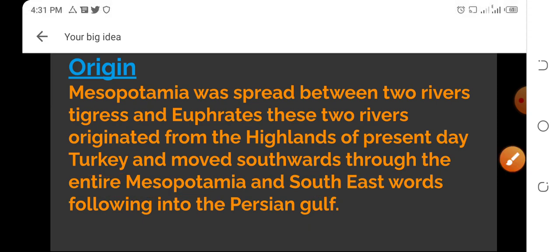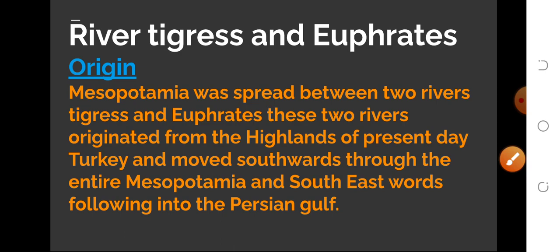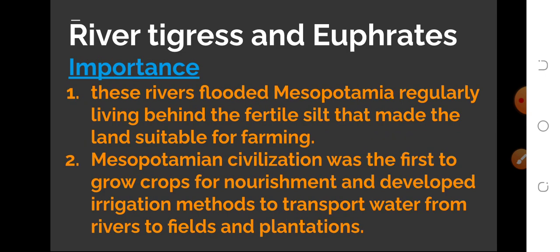In this slide we understood that the rivers Tigris and Euphrates start from the highlands of present-day Turkey, moving southwards through the entire Mesopotamia and southeastwards falling into the Persian Gulf. Let's now discuss the importance of these two rivers.